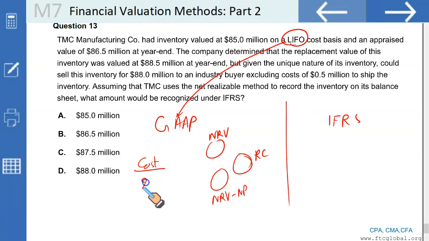Cost as given is 85 million. NRV is the final selling price, 88, less cost to sell: 88 minus 0.5 is 87.5. Then the replacement cost is given as 88.5. We have not been given the normal profit margin, which means we can't calculate the floor, which means you can't use the GAAP approach.